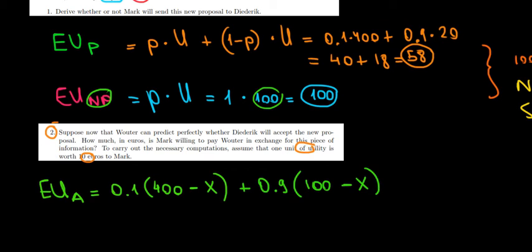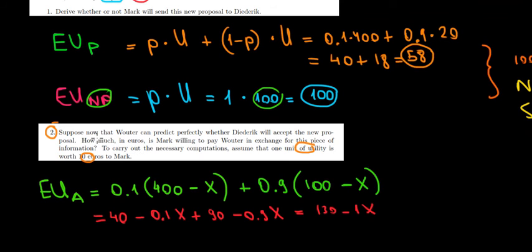So let's work out the math here. What do we have? 0.1 times 400, that's 40, minus 0.1 times X, plus 0.9 times 100, that's 90, minus 0.9 times X. Now if we add this 40 plus 90, that's 130, minus 0.1 minus 0.9, it's minus 1X. Now the question is, how much are we willing to pay? Well, how much are we willing to pay?